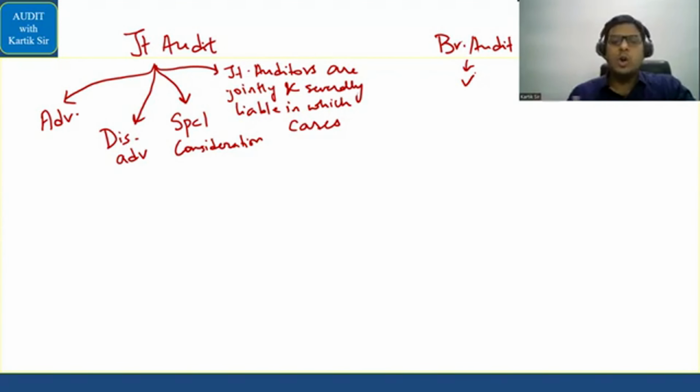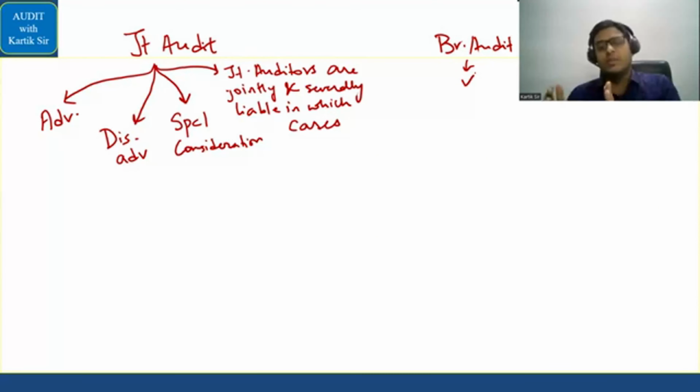Okay. Now, joint auditors are jointly and severally liable in which cases? Again, the cases are very, very simple. Cases go in a very easy way. It is VAD by all and FSAR compliant. This code I had given you in the class. That is work done by all, agreement by all, and decision by all.